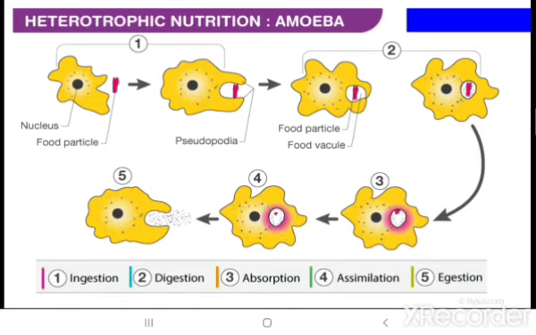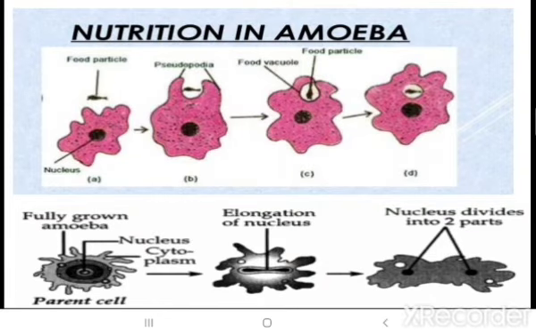So how many processes are involved in that? Number one is ingestion of the food inside the body. Number two, the digestion, that is through pseudopodia movement when it takes it inside. Then is the absorption, it absorbs all the nutrients present inside that food particle and assimilates, means utilizes it, and then the one which is not required is excreted out of the body. So this is the whole process.